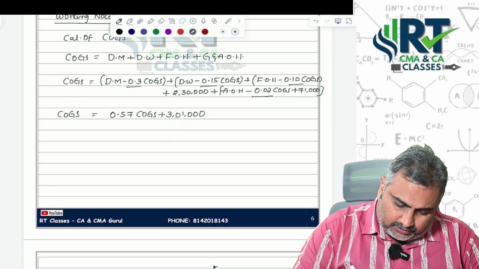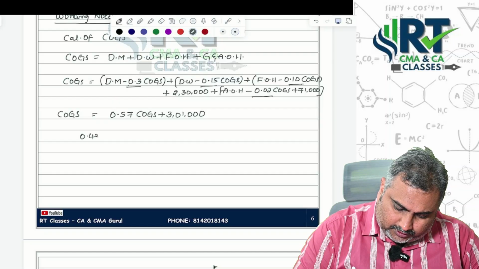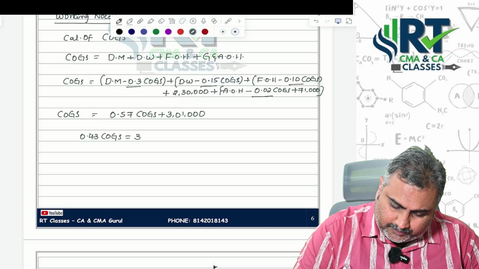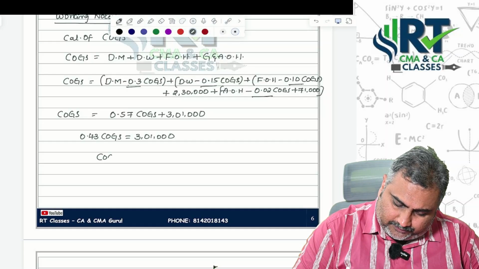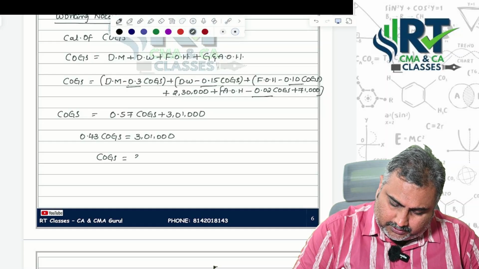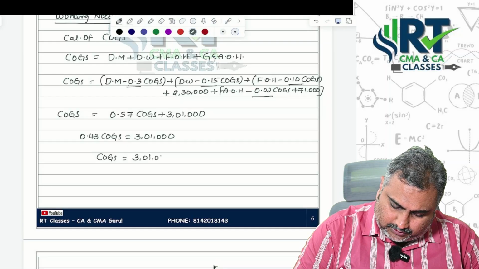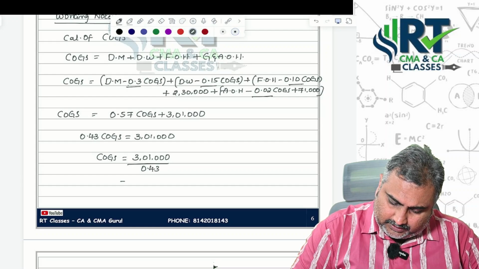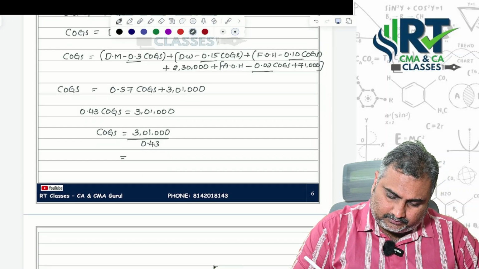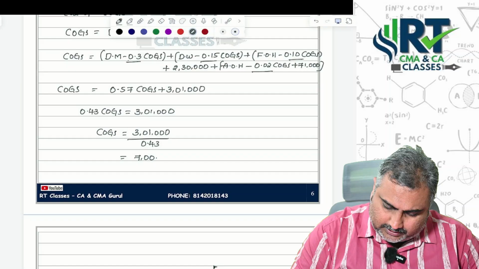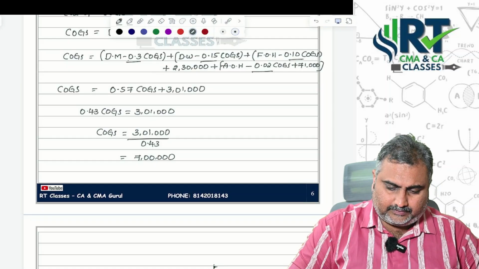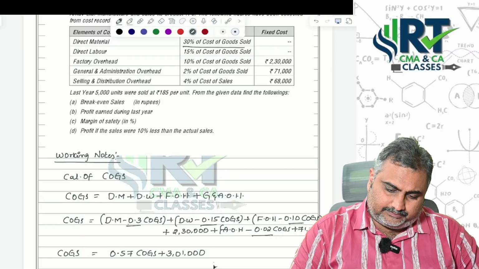So now if you move that side, 0.43 cost of goods sold equal to 3,01,000. Cost of goods sold equal to 3,01,000 divided by 0.43, that is equal to 7 lakhs. Yeah, Nana?